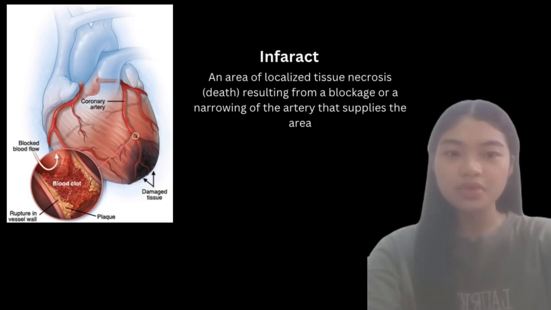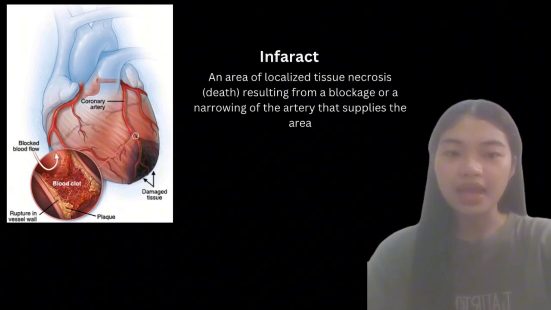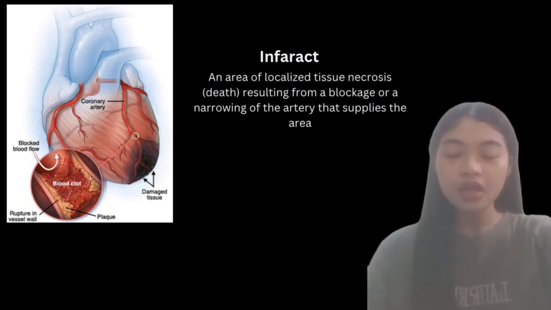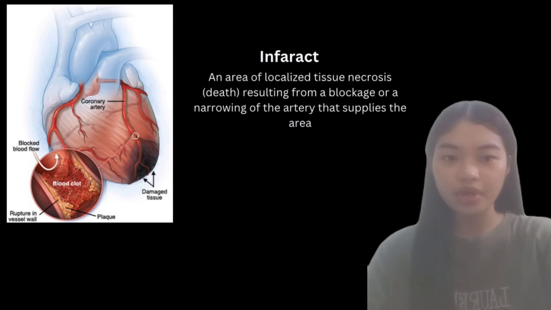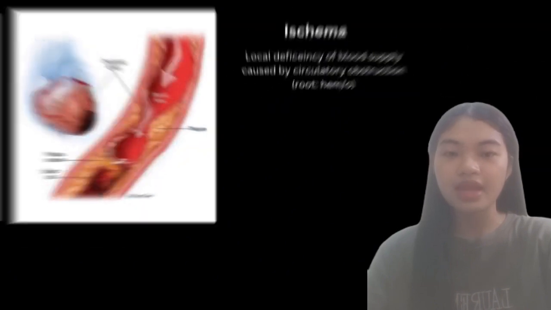So let us now proceed to infarct. An area of localized tissue necrosis, death, resulting from a blockage or a narrowing of the artery that supplies the area. Infarctions occur in organs like the heart and brain, as well as other parts of the body where there is a failure of blood supply or blockage leading to tissue death.